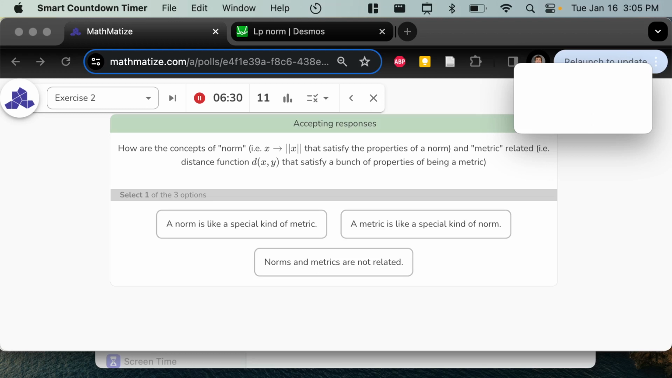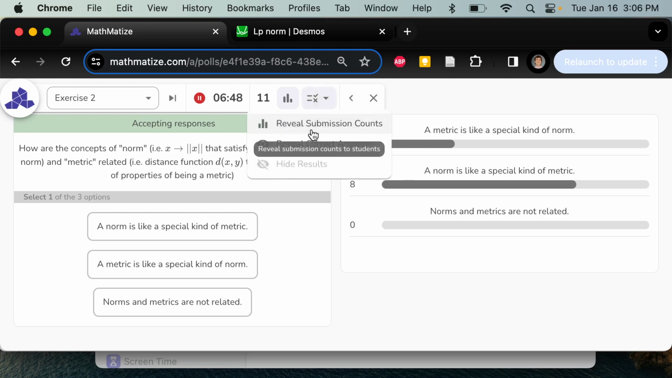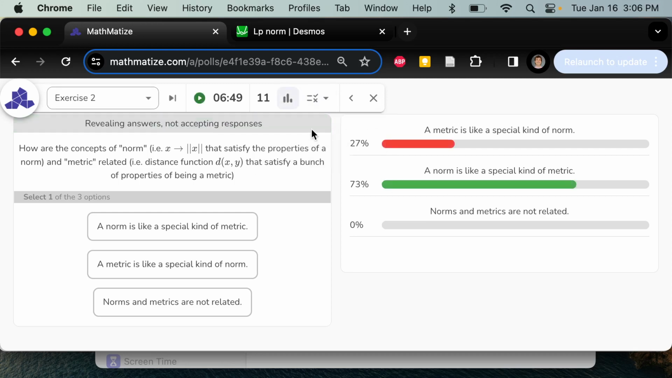Okay, let's see what people said. Which one is a special case of the other one? I phrased it in a kind of vague way to keep it more understandable. We got 8 people who think a norm is a special kind of metric and 3 people who think a metric is a special kind of norm. The majority is correct. A norm is a special kind of metric.